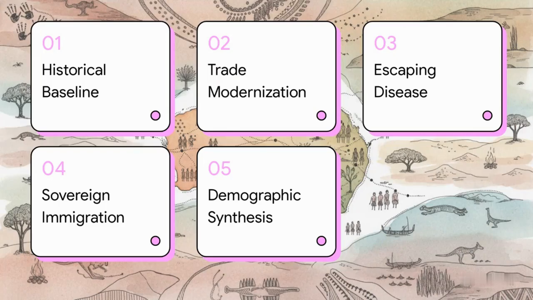So here is our syllabus for today's lecture. First, we'll define the historical baseline. Then we'll model 3 alternate history scenarios: trade modernization, escaping disease, and sovereign immigration, before wrapping it all up with a demographic synthesis. Okay, let's dive into this.